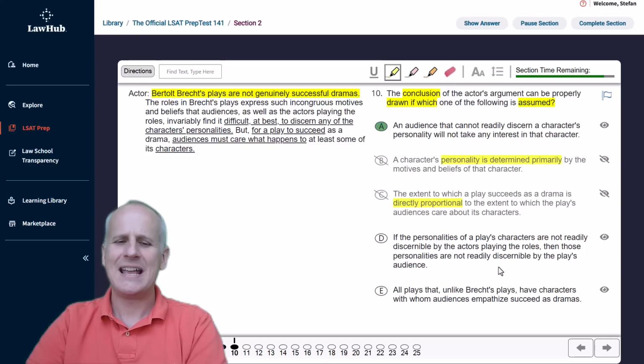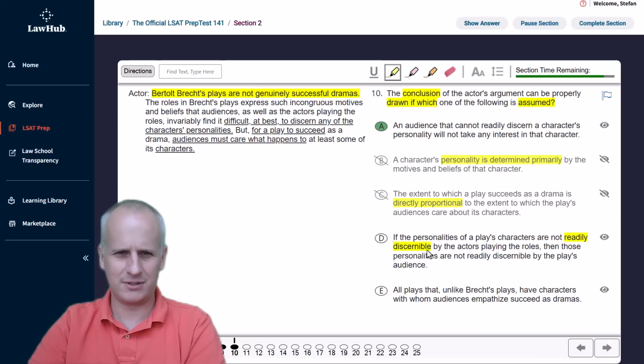Then choice D. If the personalities of a play's characters are not readily discernible by the actors playing the roles, then those personalities are not readily discernible by the play's audience. Well, we are talking about personalities. We are talking about the actors and the audience. These are all relevant. But we need, again, to really carefully note qualifiers, quantifiers, descriptions.